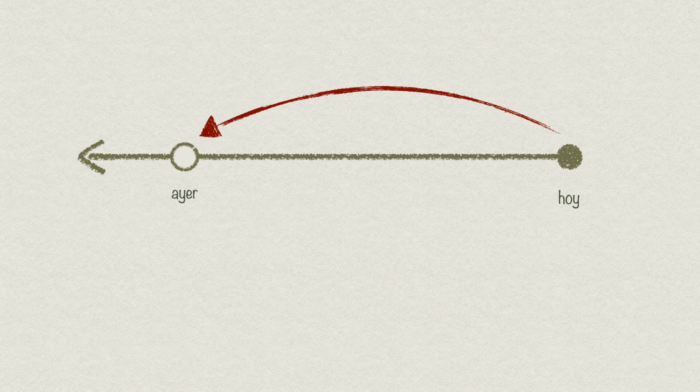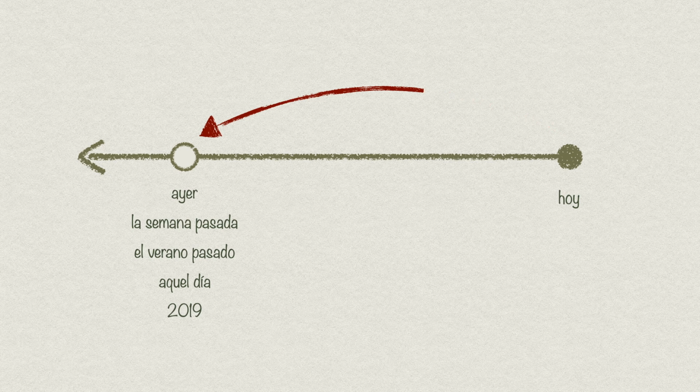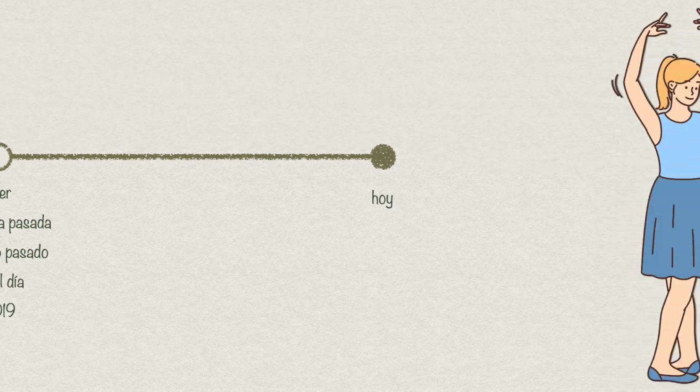For example, ayer, yesterday, la semana pasada, el verano pasado, aquel día, that day, 2019. It is used for specific events or actions that occurred at a defined time in the past and are seen as finished. It is like highlighting something that happened and is now over with no ongoing relevance to now. So let's take an example.